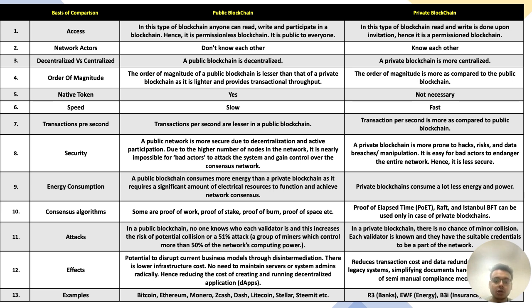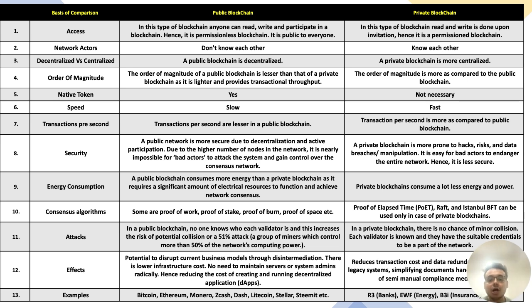Attacks. In a public blockchain, no one knows who each validator is, and this increases the risk of potential collusion or a 51% attack, where a group of miners has control of more than 50% of the network computing power. In a private blockchain, there is no chance of miner collusion. Each validator is known and they have suitable credentials to be a part of the network.